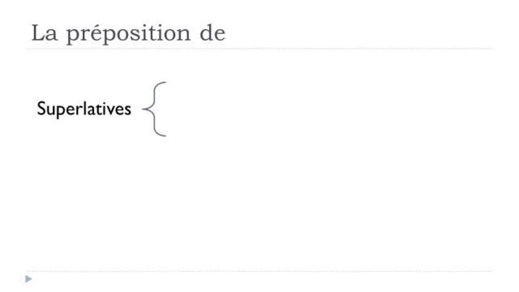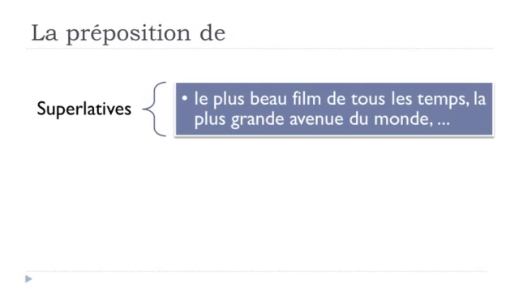Normally we tend to use this préposition de as well when we use superlatives. For instance here, le plus beau film de tous les temps, of all time. Le plus beau, most beautiful, beau is beautiful, film, movie, de tous les temps, of all times. Le plus beau film de tous les temps.